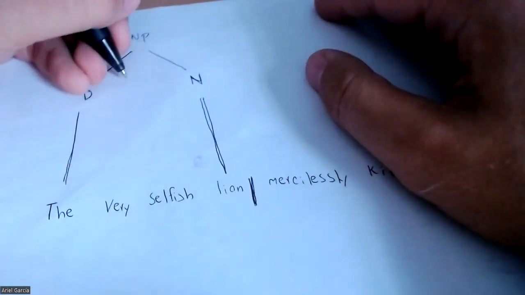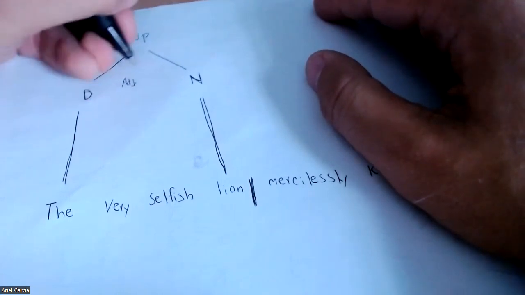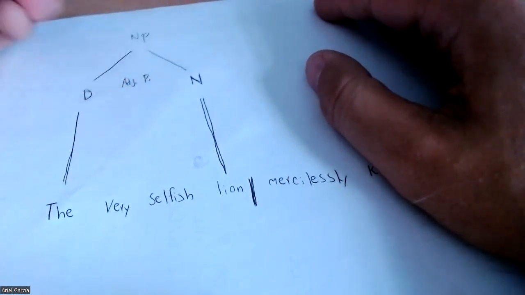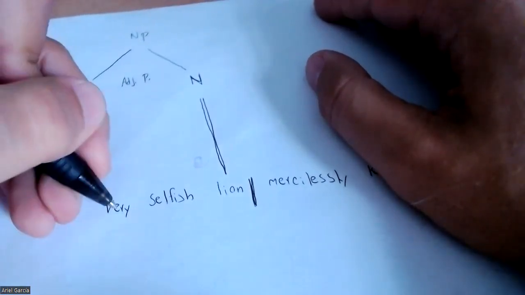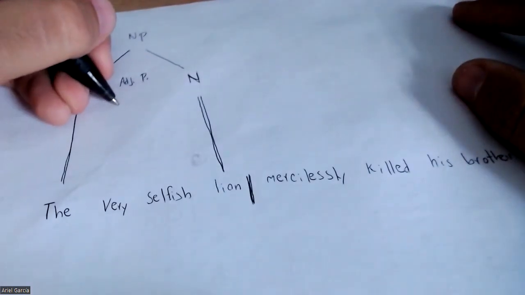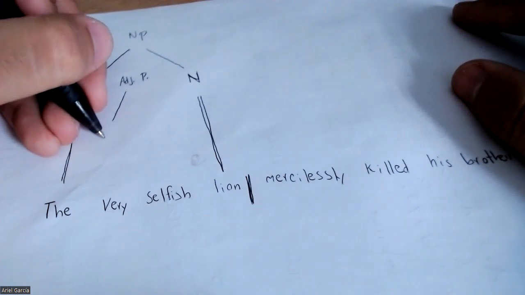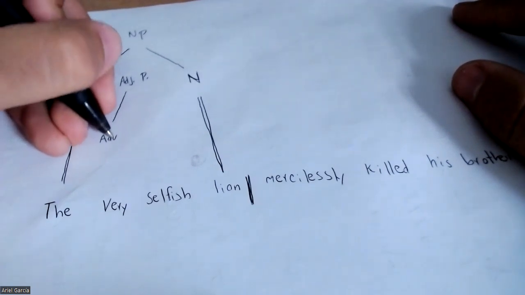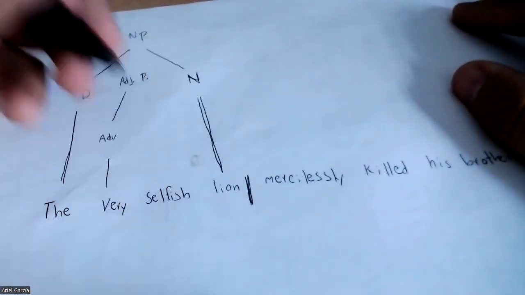And now right here we have an adjective phrase. In this case, we are going to separate it into two parts. This is going to be the adjective phrase. I'm going to divide it into two because we have two words, very and selfish. This one is going to be an adverb, of course, because it works as an intensifier of the adjective that comes next.